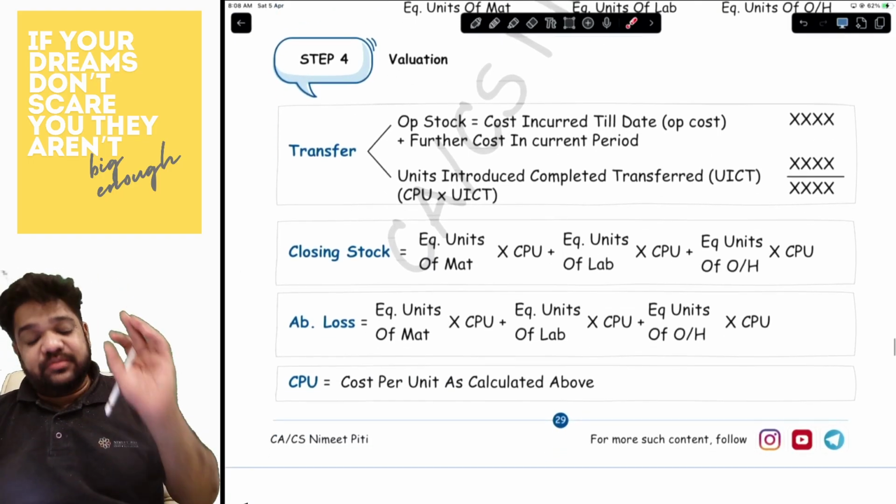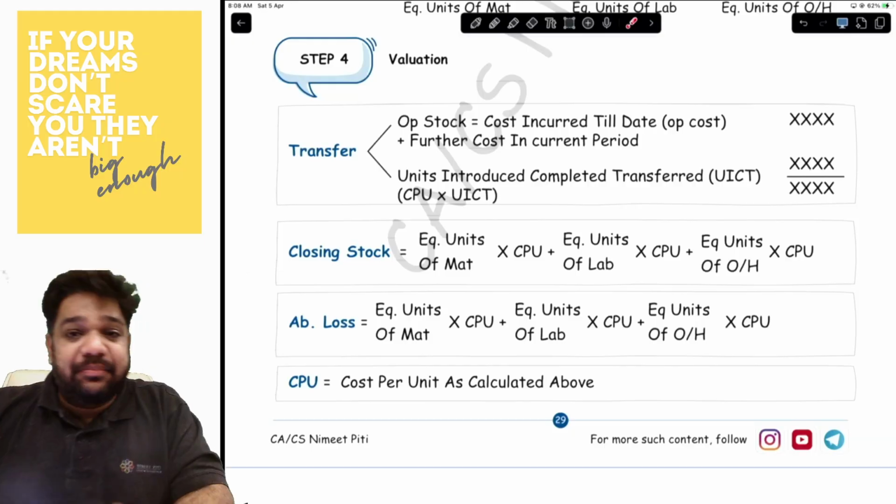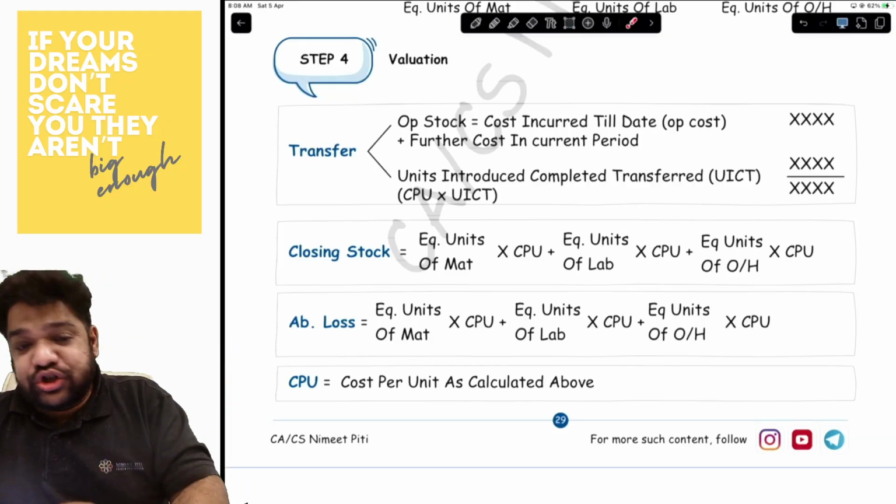Okay. Then comes step number four. Under step number four, valuation is one of the most important steps.